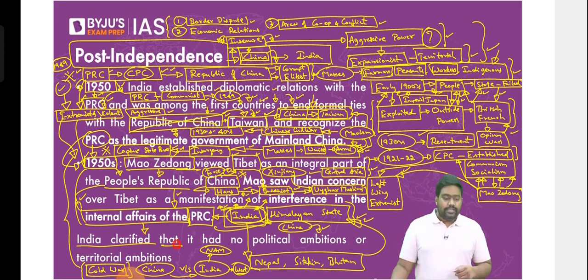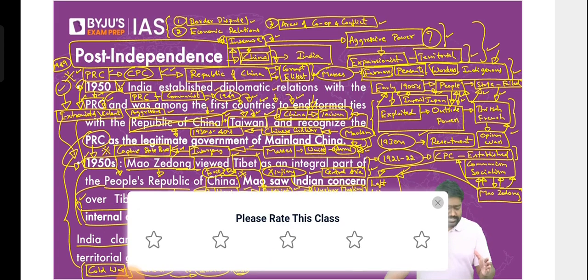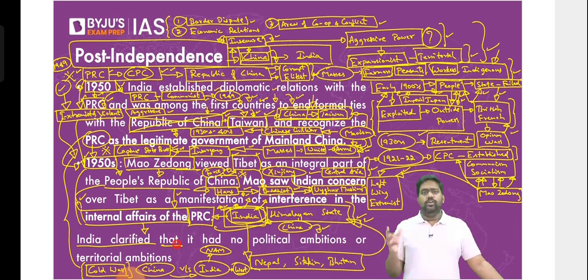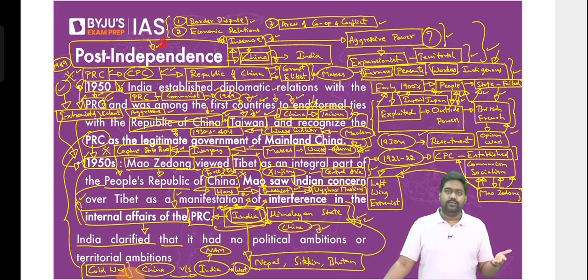Initially, we both reached out to each other. We actually started out on a friendly note. We recognized the PRC when it won the war. We set up friendly relations as well. We even backed China at the United Nations, right, to get the permanent seat. This is when many argue that India would have been given the permanent seat if not for China, right? There's a criticism against the Nehru government that we gave up the UN seat. That is exactly not what happened.